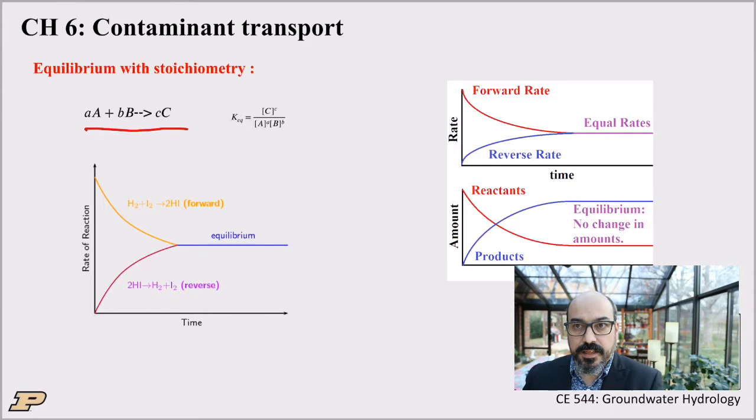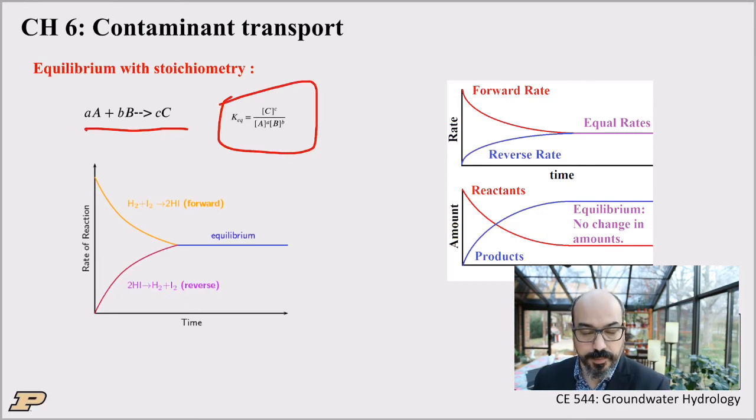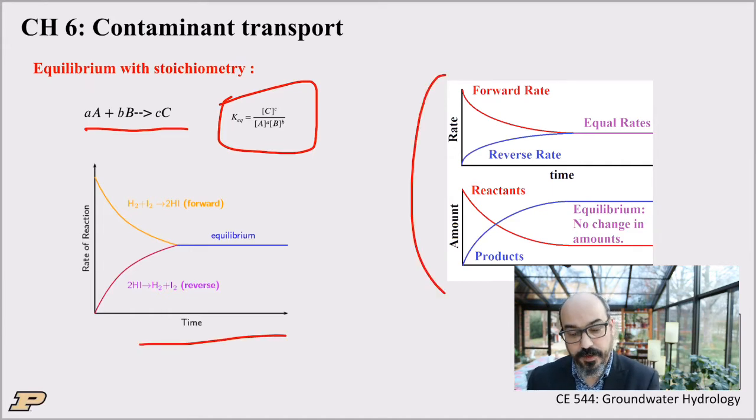Now, if we add the stoichiometric coefficient, so let's say aA plus bB gives cC, the equilibrium constant, and I'm sorry this is a little small here, but hopefully we can still see it, is now the concentration of the product C to the power of its stoichiometric coefficient. So this we already discussed, but here is the important figure where the rates at equilibrium become the same. So at equilibrium, there's no net change.